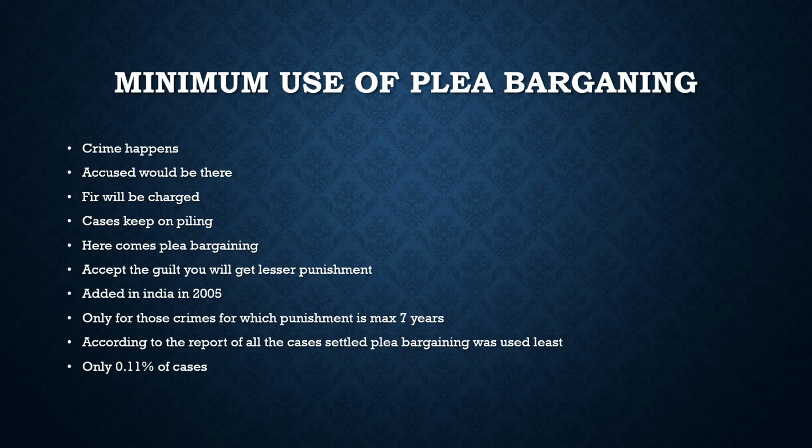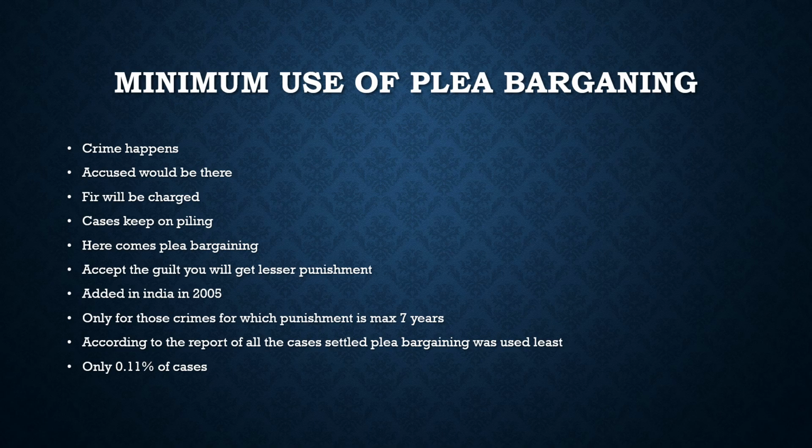What is the core concept behind it? The core concept behind plea bargaining is that the accused will be given the chance that if he accepts the guilt, the trial will end, and because of that the piling up of cases will reduce, the burden of the cases will reduce on the judiciary. And what will be the benefit that the accused will get? His punishment will be reduced. So this is the whole concept about it, but there are some exceptions.